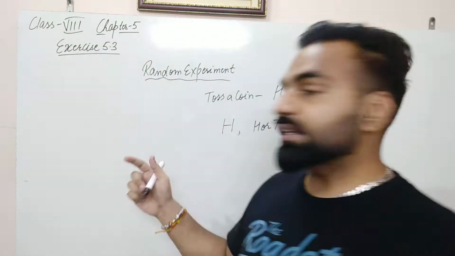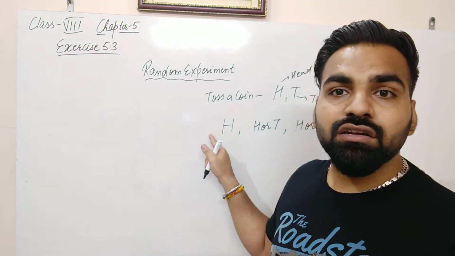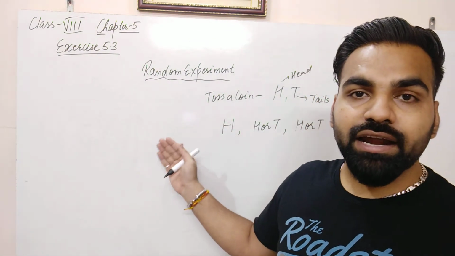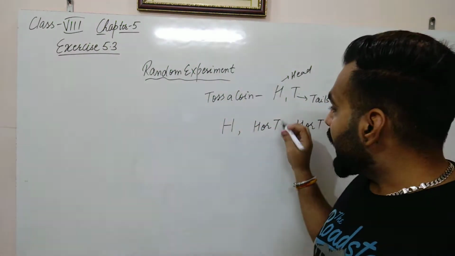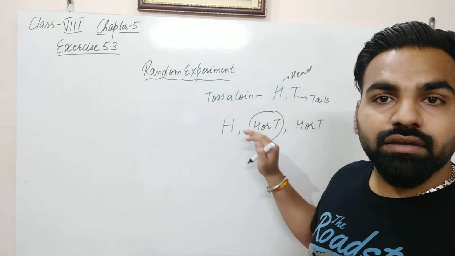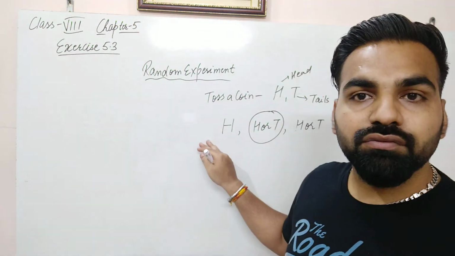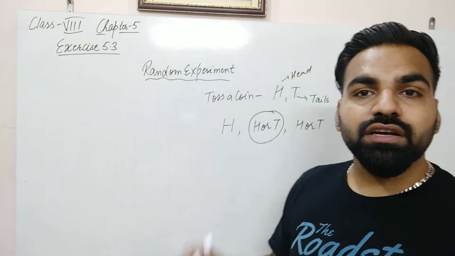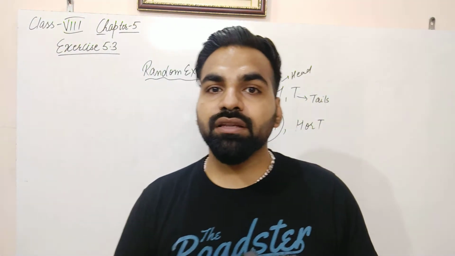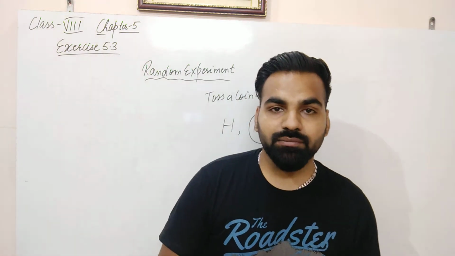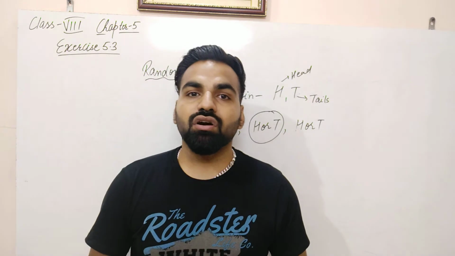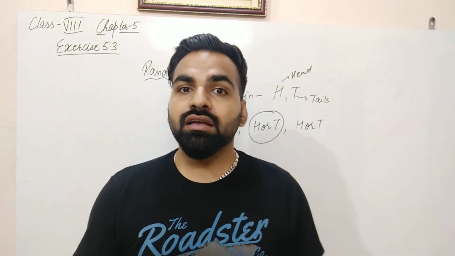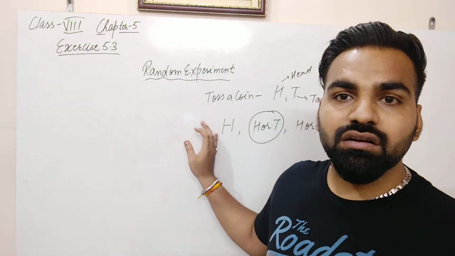But you can't say that the previous outcome was head, so the chances of getting a head are more, or that the next outcome will again be a head. So the outcome in the second case doesn't depend on the first case. These types of experiments in which the outcome in the present experiment doesn't depend on the previous outcome are called random experiments. The best example is tossing a coin.